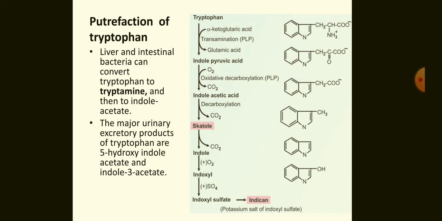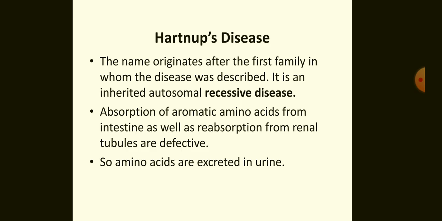The other pathological condition is Hartnup disease. The name originates after the first family in whom the disease was described. It is an inherited autosomal recessive disease. Absorption of aromatic amino acids from the intestine as well as reabsorption from the renal tubules are defective. So amino acids are excreted in urine.